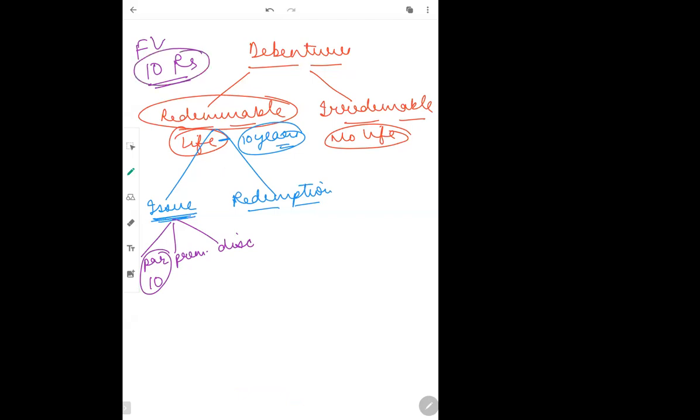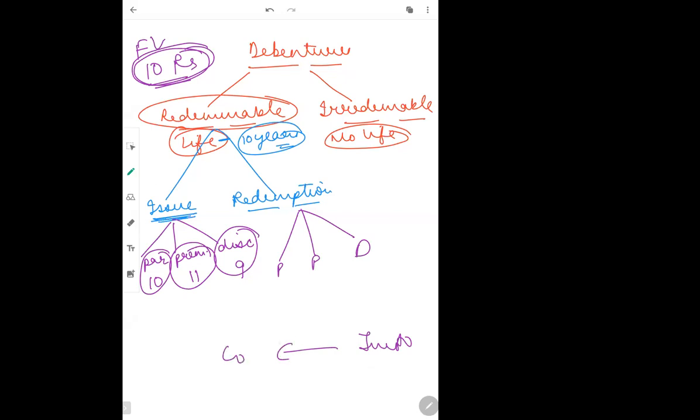Something which has a value of 10 rupees but given in 11 rupees, it means we say that debentures are issued at a premium. Something which has a value of 10 rupees but it is given in 9 rupees, it is known as debentures are issued at a discount. Okay, so debentures can be issued at par, premium and discount, and similarly debentures can also be redeemed at par, premium, discount. मतलब जब investor after the 10 years are giving back debentures to company, they can also give at either par, either premium or either discount.